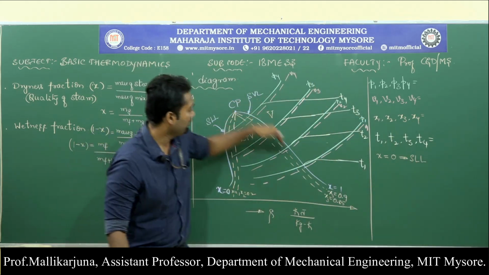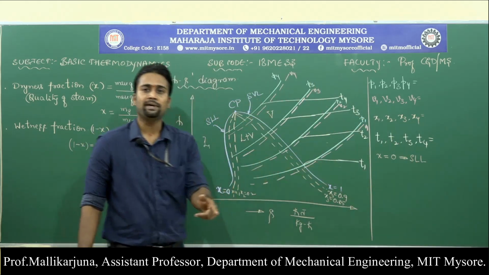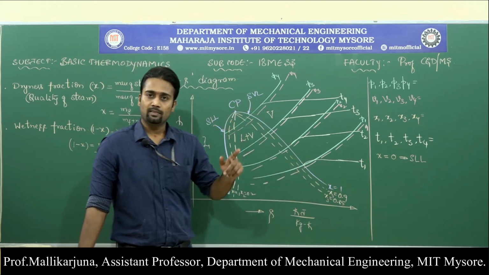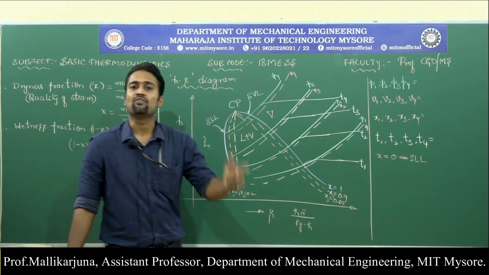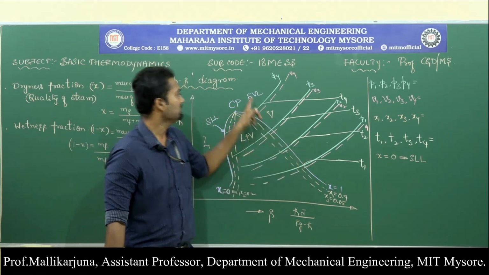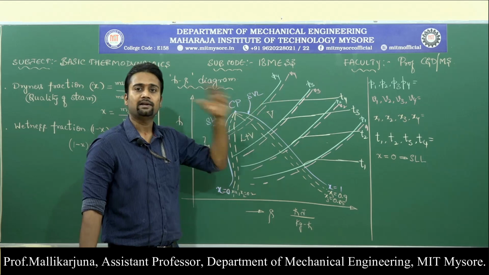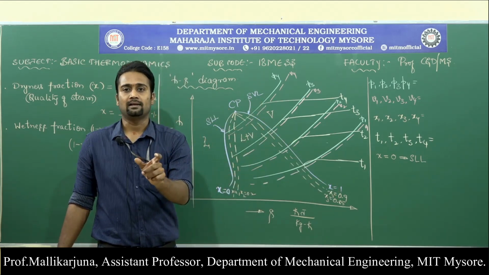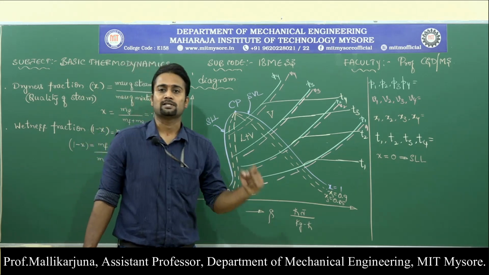In the same fashion, on this line x is equal to 1. What do you mean by x is equal to 1? What is the mass of the vapor on that line? The entire substance is vapor on this line because it is a saturated vapor line. It is completely vapor particles. No liquid particles are present on that line.